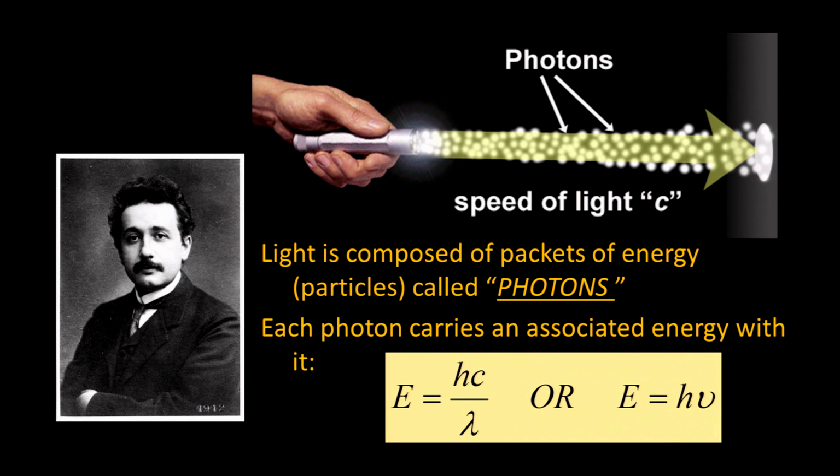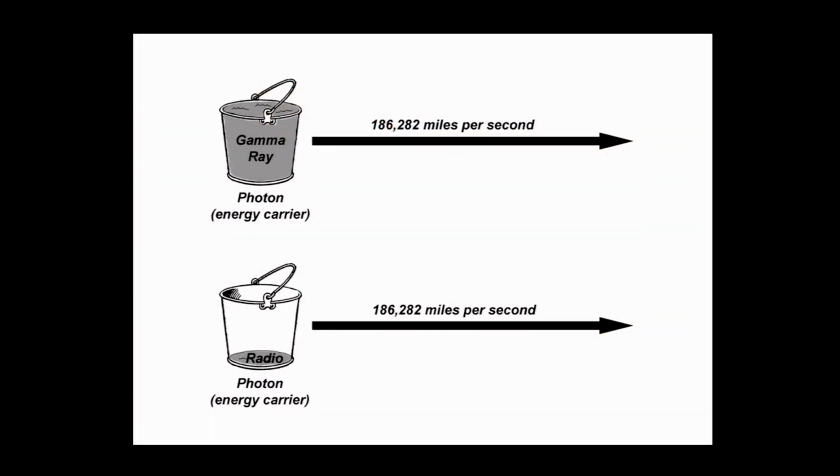Sometimes people have a hard time understanding the idea of a photon being an energy carrier. So what I'm going to do is show you what we mean by this. This is what's called the bucket analogy. In this analogy, think of the bucket as a photon. Obviously, a bucket is something you can carry water with, or carry anything with. So a bucket is a carrier. If we think of the bucket as the carrier of energy, then the bucket is a photon.